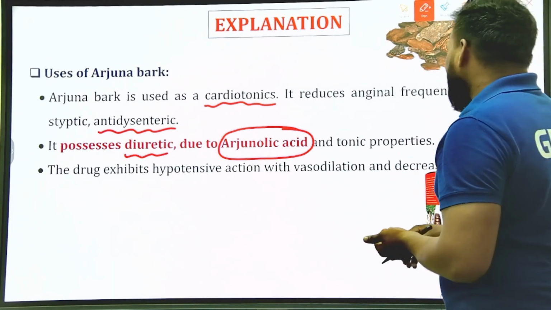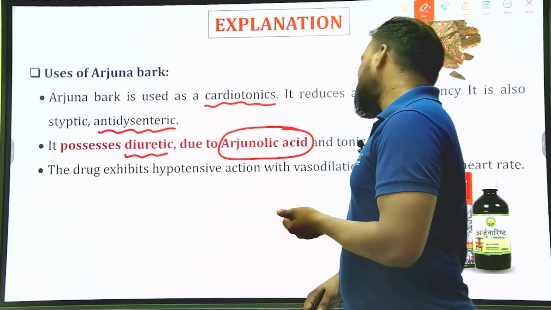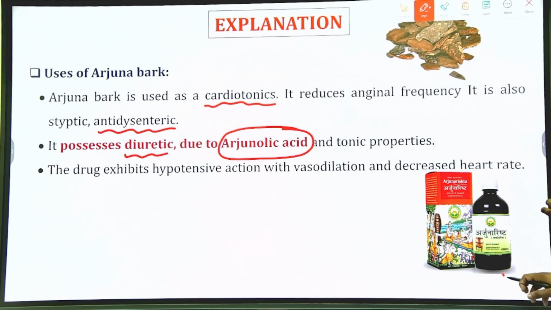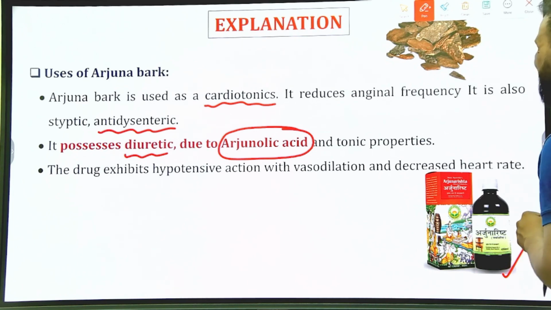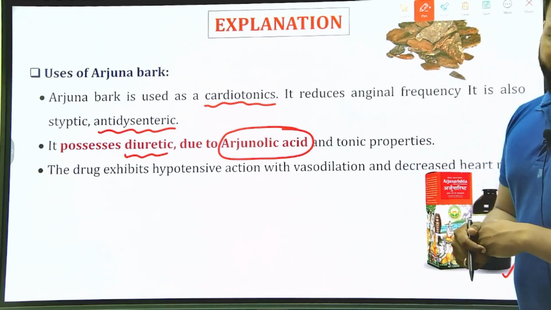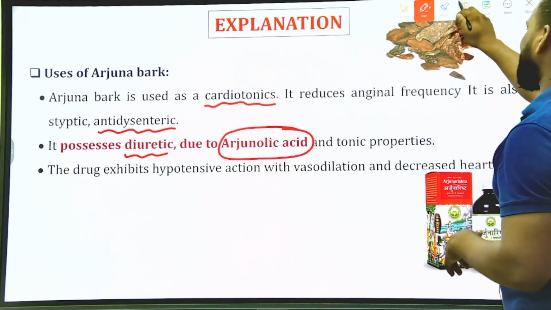Sometimes it can also be used for hypotensive action with vasodilation and decreased heart rate. So this is Arjuna bark, or Arjuna arista, a herbal or Ayurvedic preparation. Okay, let us move on to the next question.